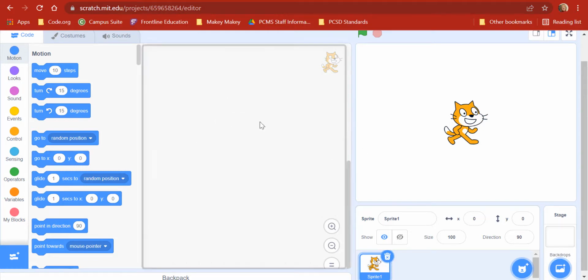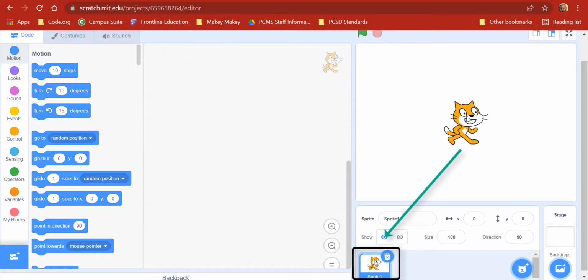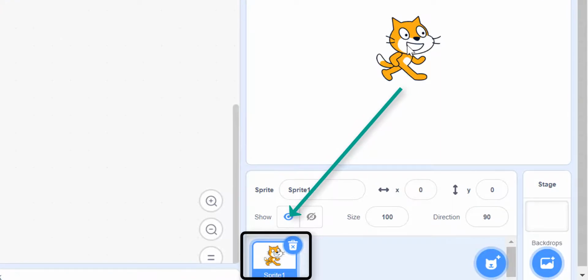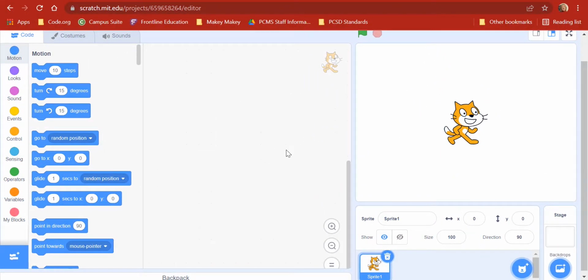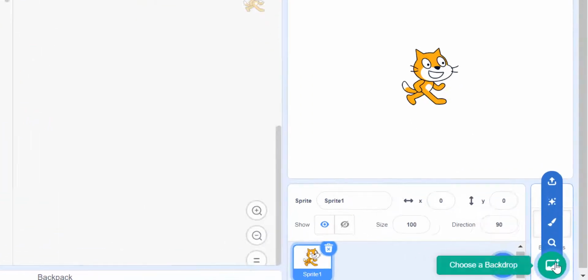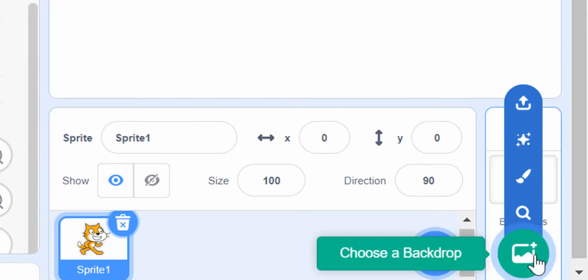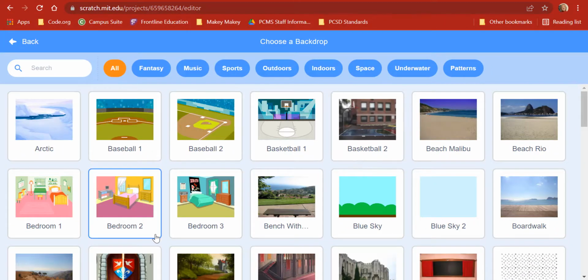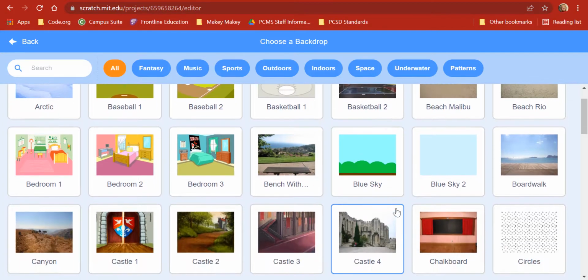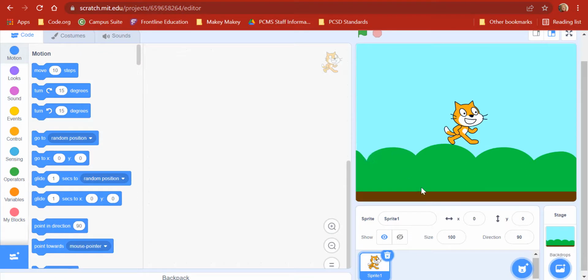So again, here is our programming area, and here is our sprite, or another name for a character or something that exists inside your animation window. I want a background. So I see right here, it says choose a backdrop. So I'm going to click on it, and I can choose any of these. So let's try blue sky. And now that is my new background.